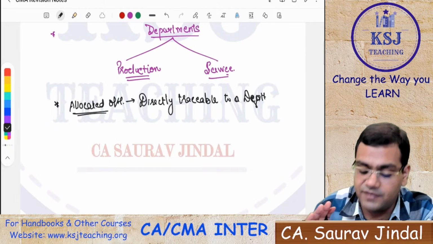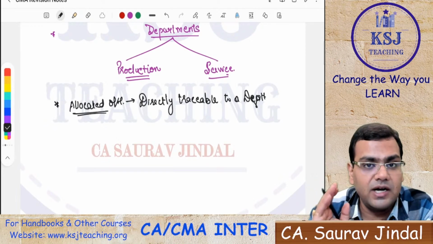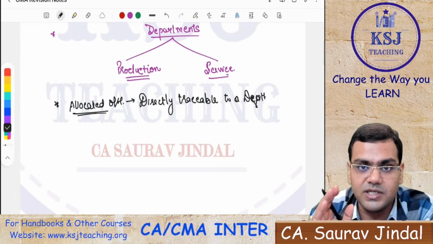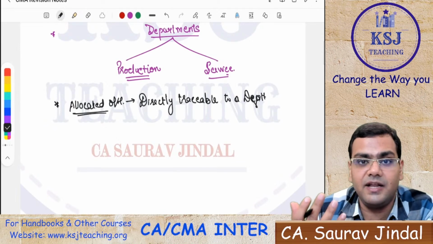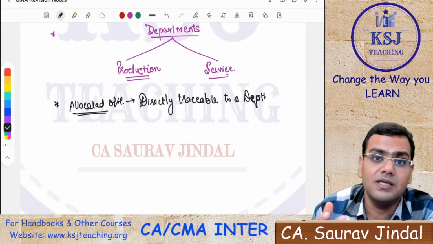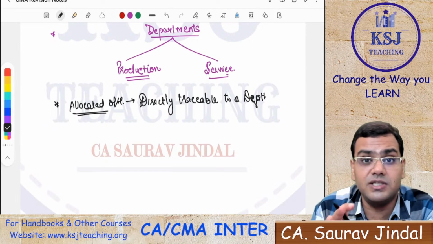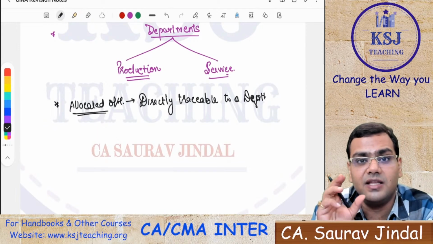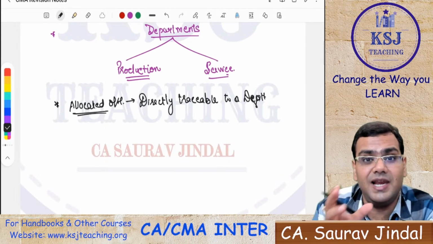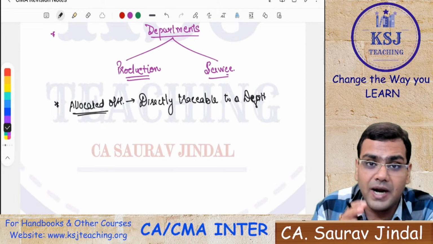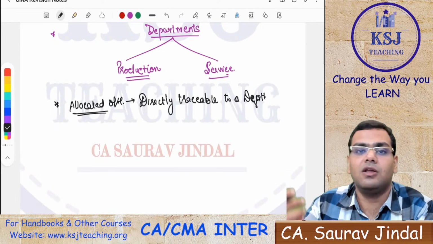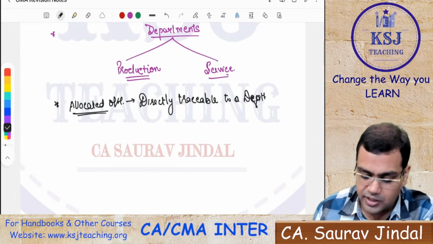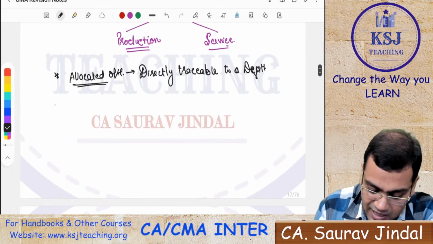For example, if there are 4 different departments and all the different departments have different electricity meters, when the electricity bill comes, we can directly identify which department this bill is for. This electricity bill is an overhead, an indirect expense. You cannot say how much electricity has been consumed in making 1 unit. But you can directly trace it to a particular department, whether this bill is for the service department or the production department, right? So this is allocated overheads.